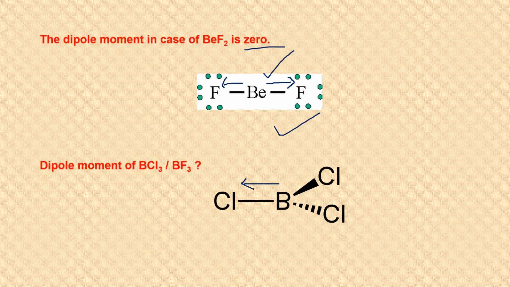Because Cl is more electronegative, my arrows are having their heads towards Cl. So these two BCl bonds have a resultant which is equal and opposite to the third BCl bond dipole moment. So again here the dipole moment would be 0.